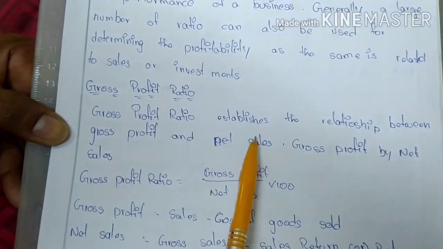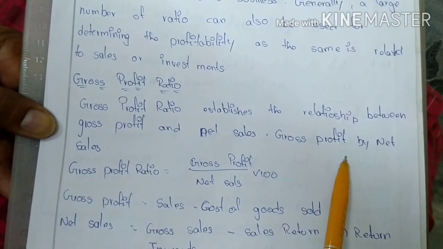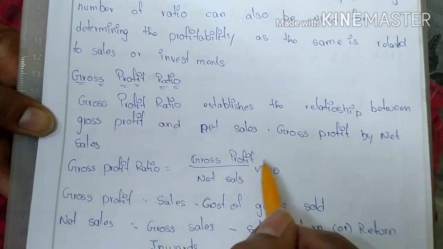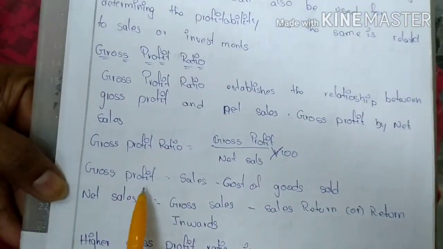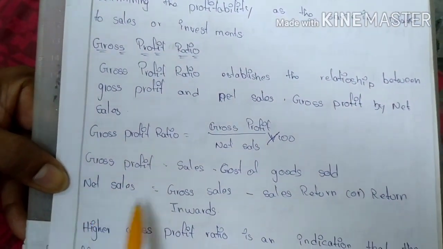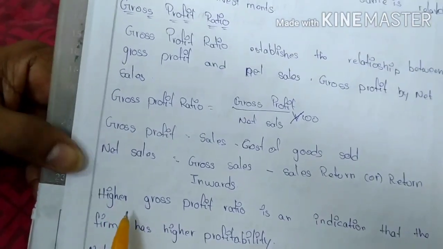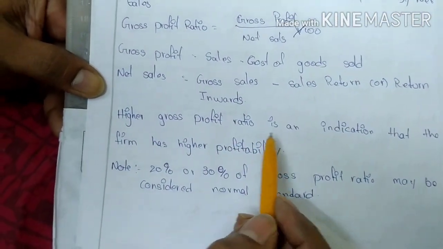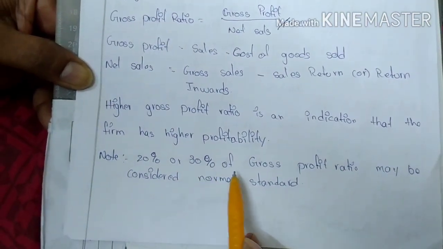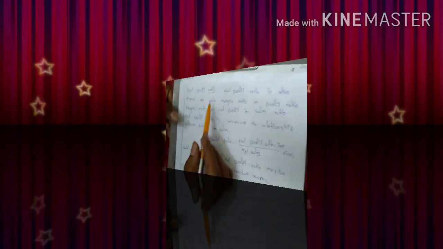The gross profit ratio establishes the relationship between gross profit and net sales. This is the formula: gross profit by net sales into 100. Here gross profit is equal to sales minus cost of goods sold. Net sales is equal to gross sales minus sales returns. The higher the gross profit ratio, the better the profitability position. Note here that 20 to 30% gross profit ratio may be considered normal.